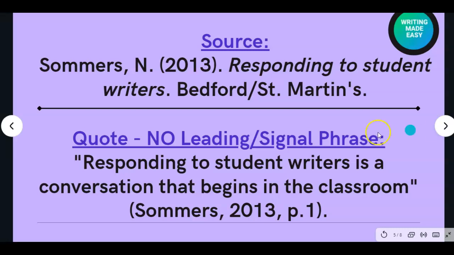So here's the next one, a quote with no leading phrase. That means I haven't mentioned the author at the beginning. So I've written something and I've just decided to quote this right in the middle of whatever I've written, responding to student writers in a conversation that begins in the classroom. So is a conversation. And then you have the three parts that you saw earlier. And again, if this didn't have page numbers, you would do PARA period, and then you would put the number of the paragraph.